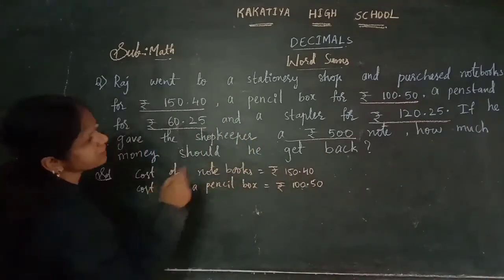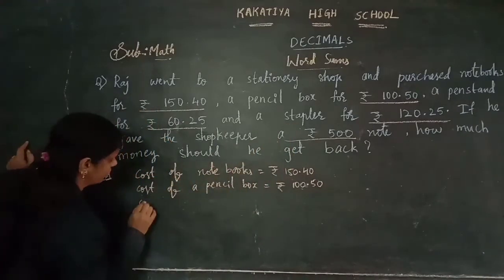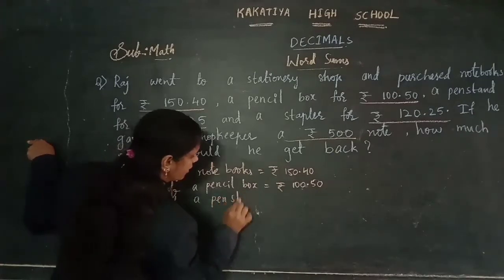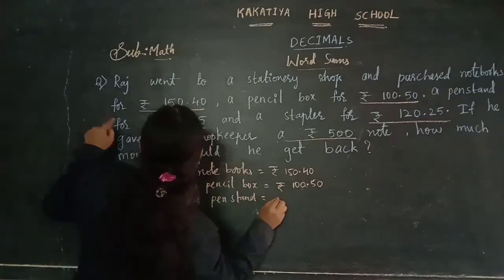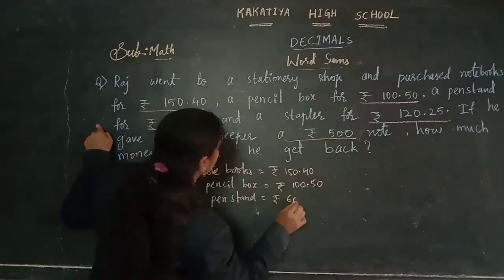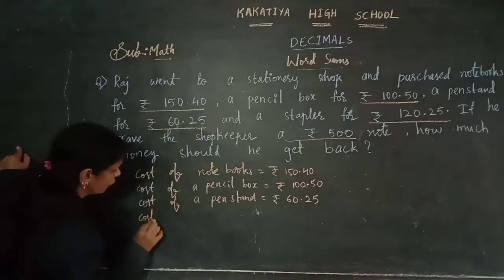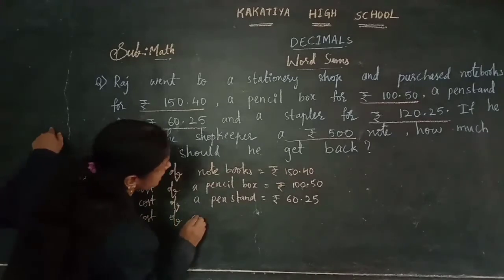And third thing is pen stand. So cost of a pen stand is 60 rupees, 25 pies. And a cost of a stapler.